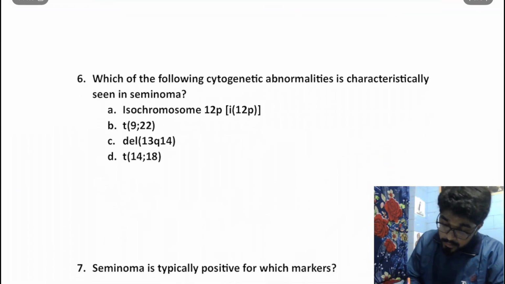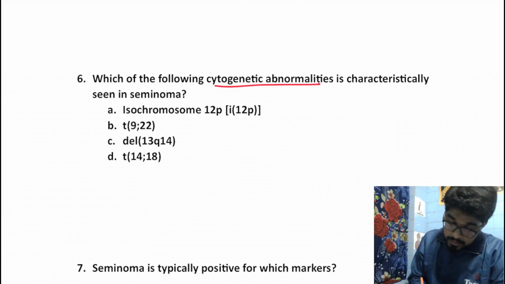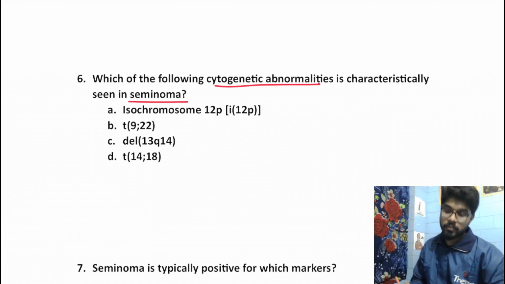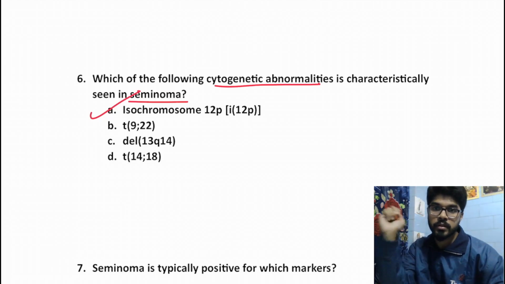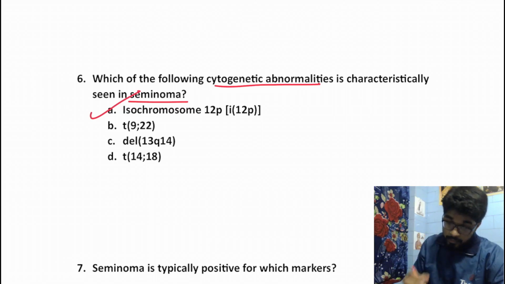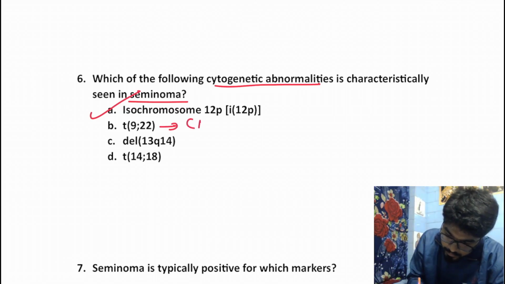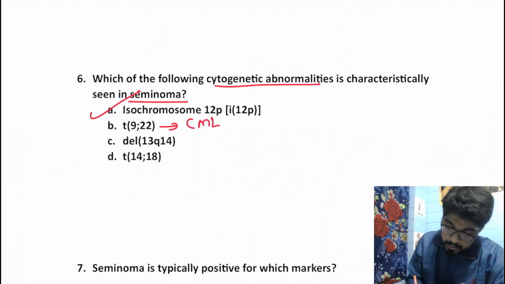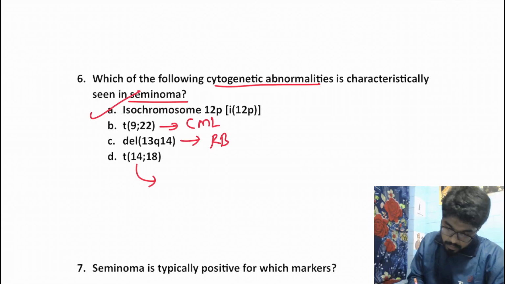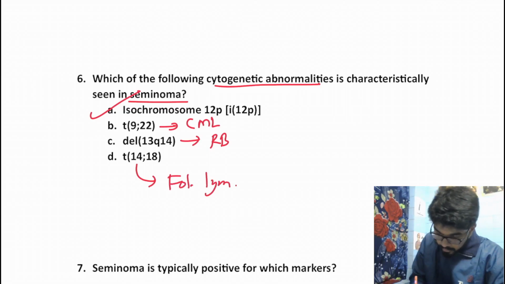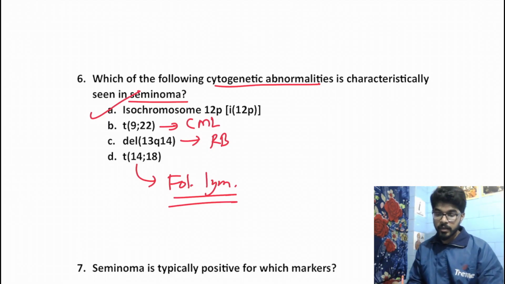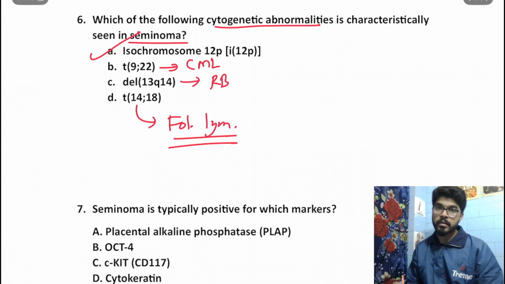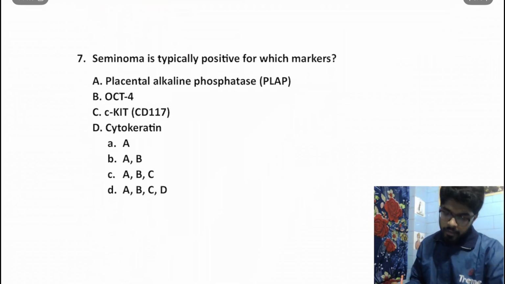Which of the following cytogenetic abnormalities is characteristically seen in seminoma? Now this is again a factual question. Just remember the fact that isochromosome 12p is associated with seminoma. If we look into the other options, translocation 9;22 is very well associated with CML. Deletion 13q14 is associated with retinoblastoma, whereas translocation 14;18 is associated with follicular lymphoma, right? Just remember the fact that isochromosome 12p is associated with seminoma. Okay. Moving on to the next question.